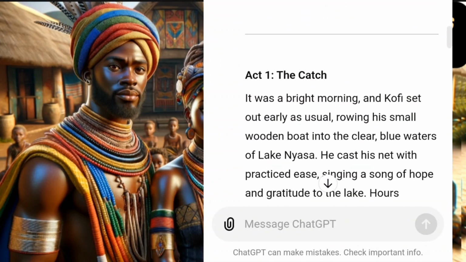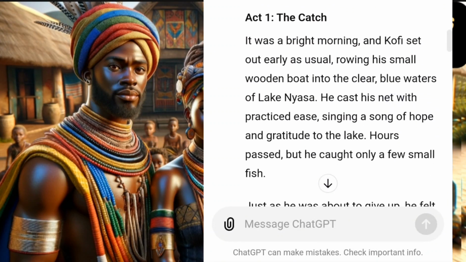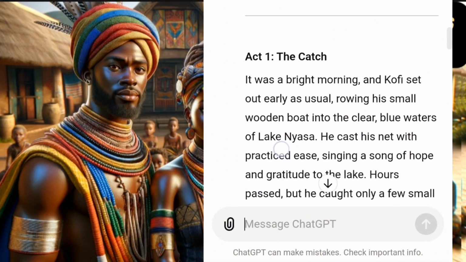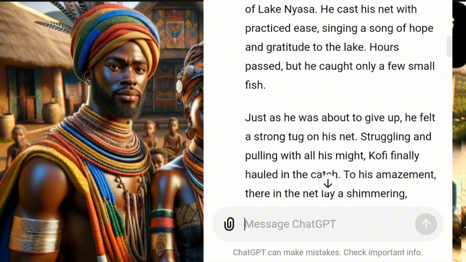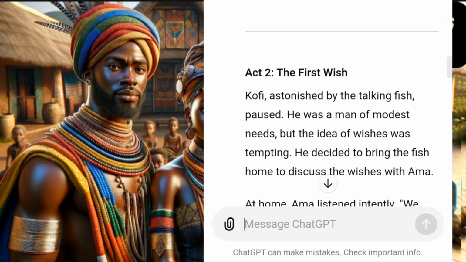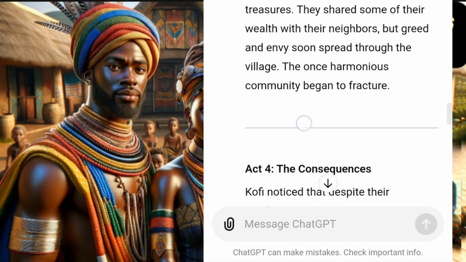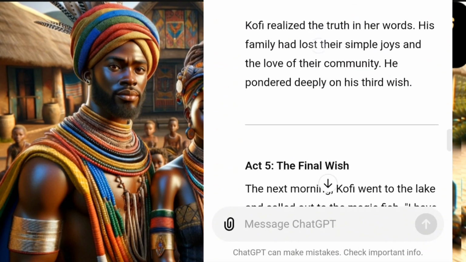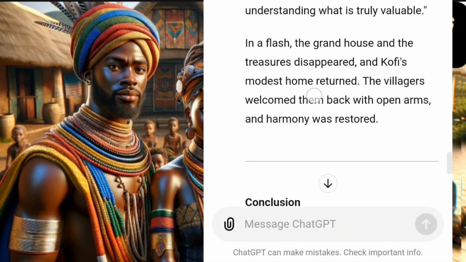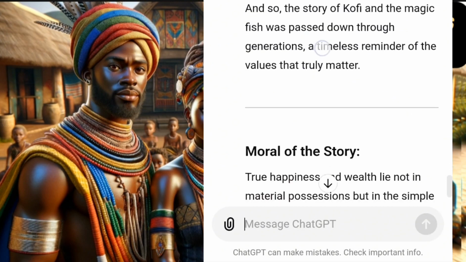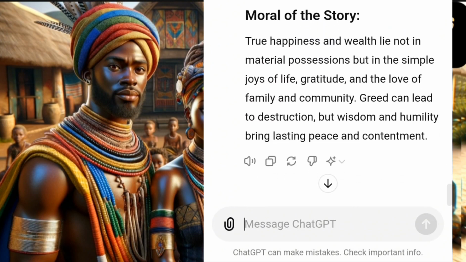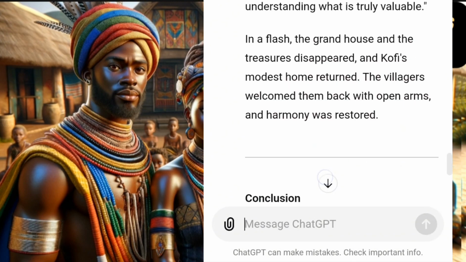Okay, so this is Act 1, the catch. It was a bright morning and Kofi set out early as the sun was rising. If you just read it, you will see it's interesting. The first wish, the second wish, the consequences, the final wish. So this is the conclusion, the moral of the story. So it has given you this.